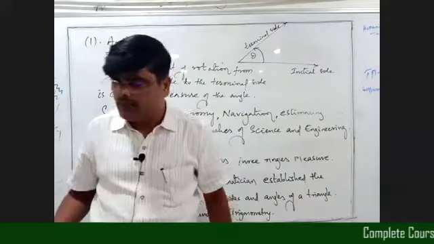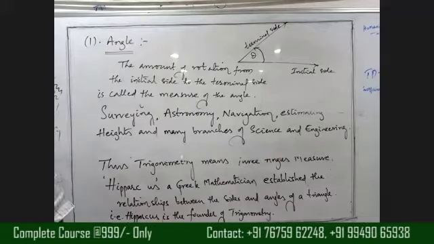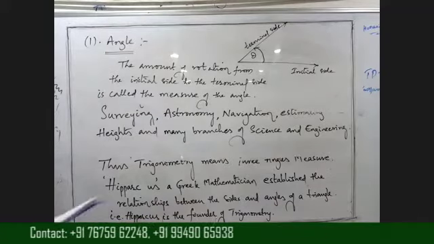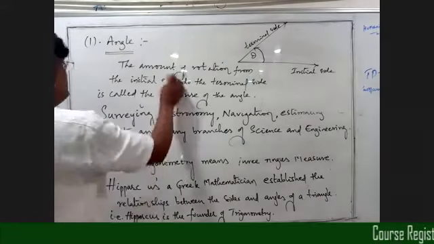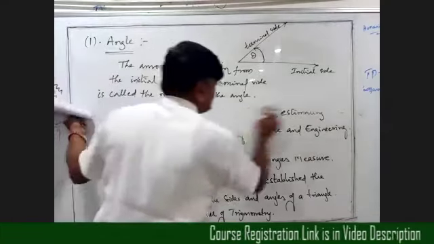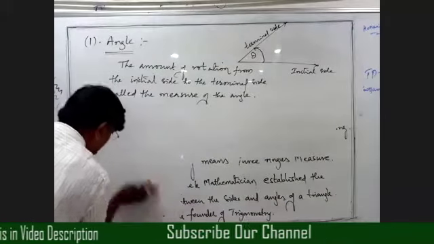Okay, now beta, clear? Initial side to terminal side. Next, number 2. Take side in the second one.